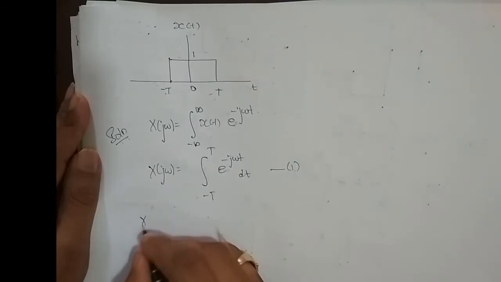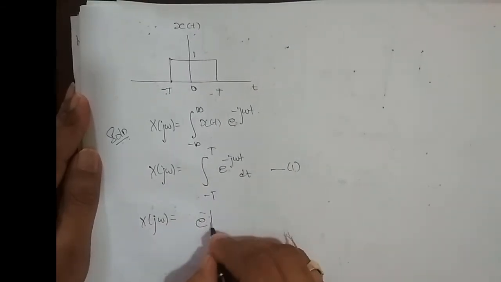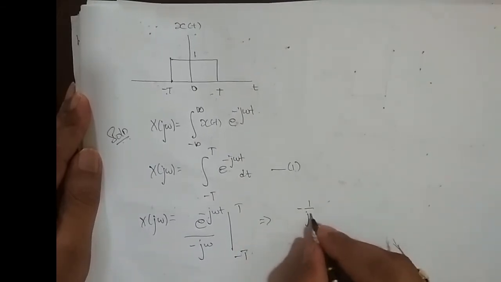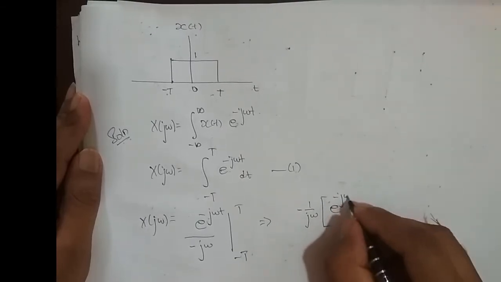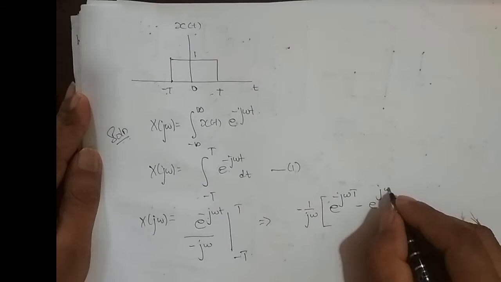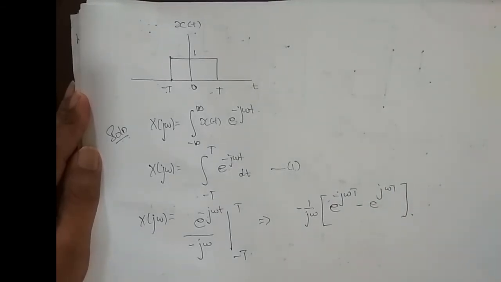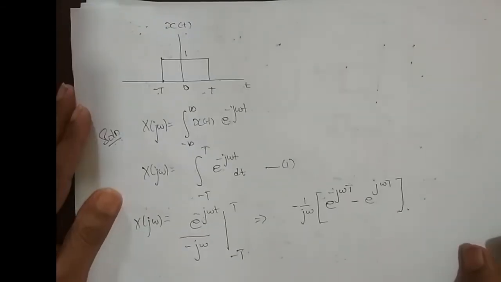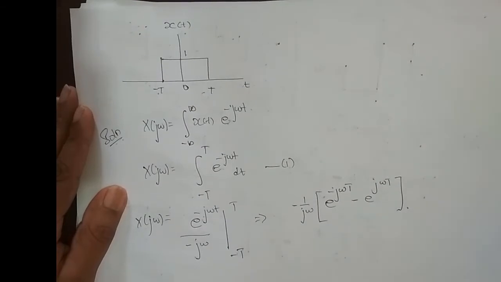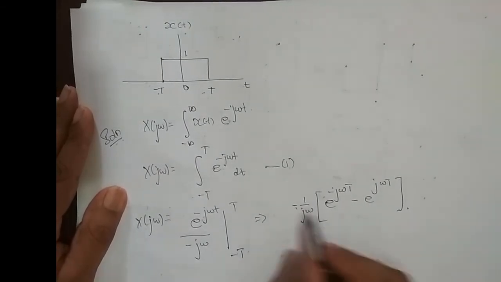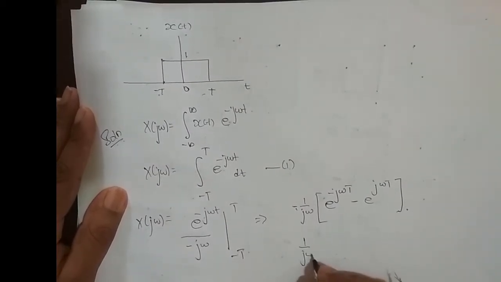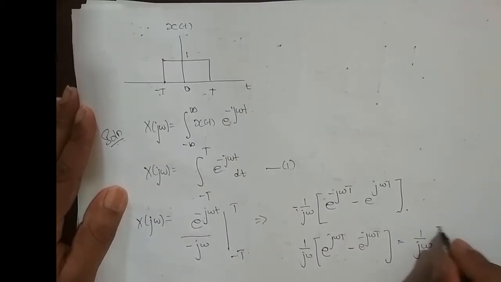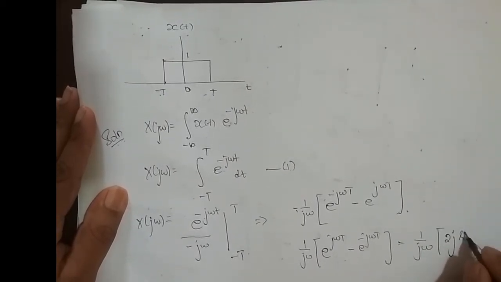We will call this equation 1. So x of j omega is equal to the integration of e power minus j omega t, which is e power minus j omega t divided by minus j omega with the limits minus T to plus T. This is equal to, I'll take minus 1 by j omega out and I'll apply the limit e power minus j omega capital T minus e power minus into minus plus j omega into capital T. If I take this minus inside, I end up with 1 by j omega into e power j omega T minus e power minus j omega T. So this is equal to 1 by j omega into, this is nothing but 2j into sine omega T, right?